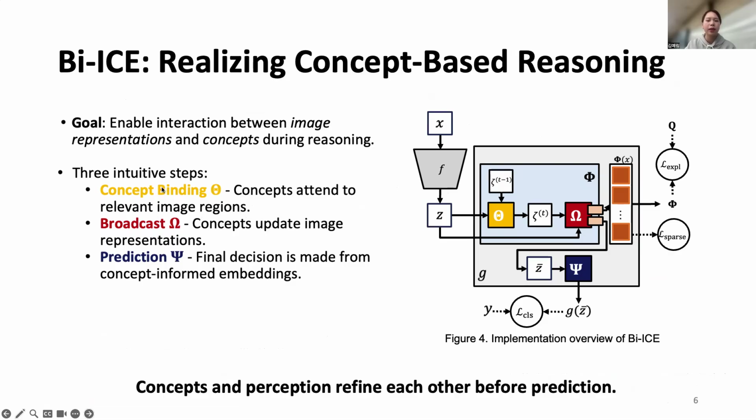And then those activated concepts broadcast information back, refining image representations. Through this interaction, perception and concepts improve each other. Finally, predictions are made from embeddings that have already incorporated concept reasoning. So instead of a one-pass mapping from features to labels, prediction emerges after perception and concepts interact.